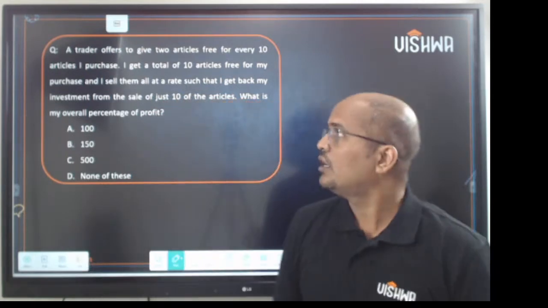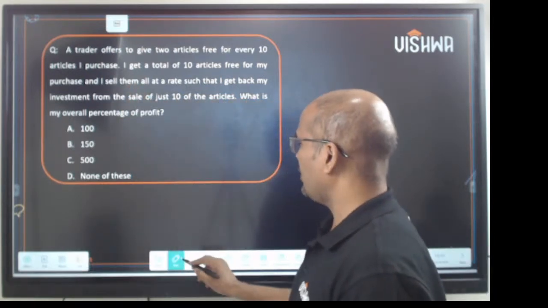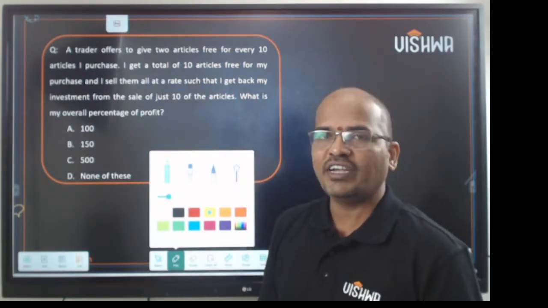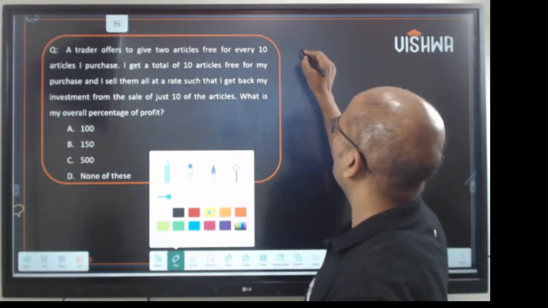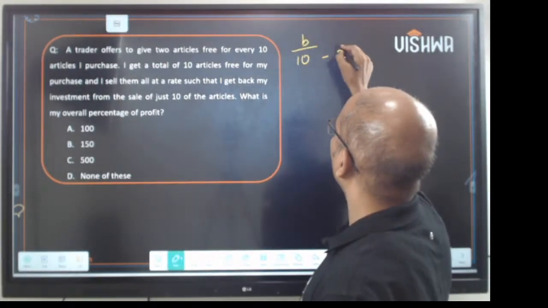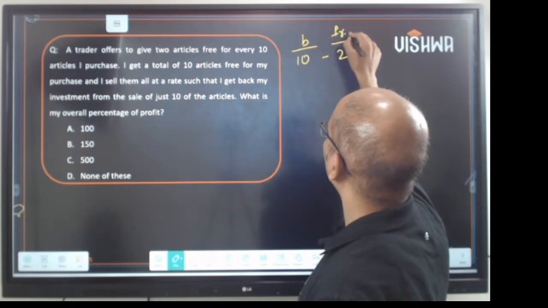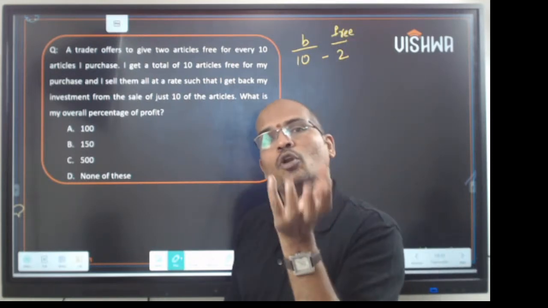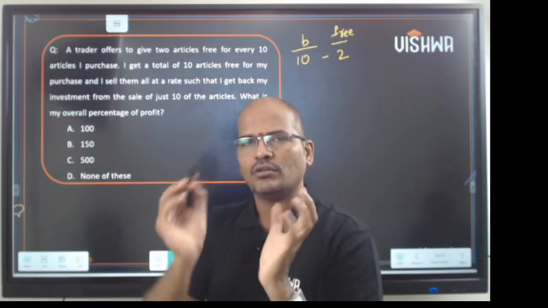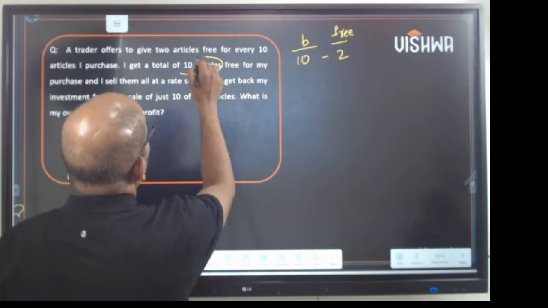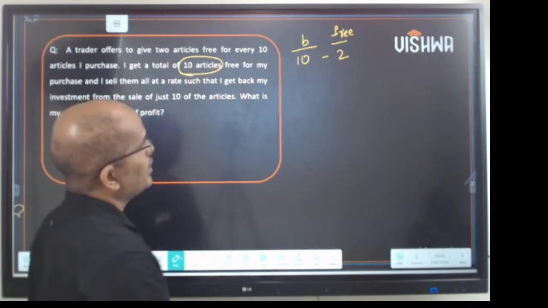This is a question. A trader offers to give 2 articles free for every 10 articles I purchase. So if you buy 10, 2 are free. It means that you will pay money for 10, you will get 12 objects. 10, 2 free, 12. Now the question says he gets a total of 10 articles free.